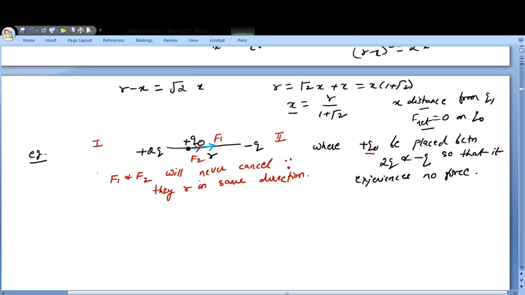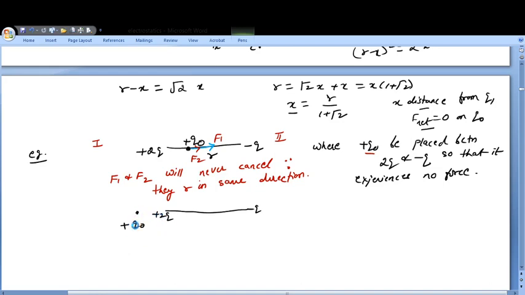Now see here this magnitude, let us try to understand the concept. If I say this is plus 2Q and this is minus Q, and let us suppose we keep this plus Q naught here.